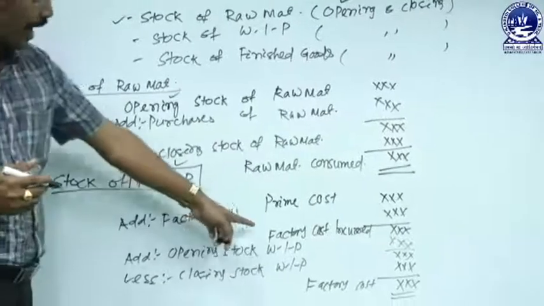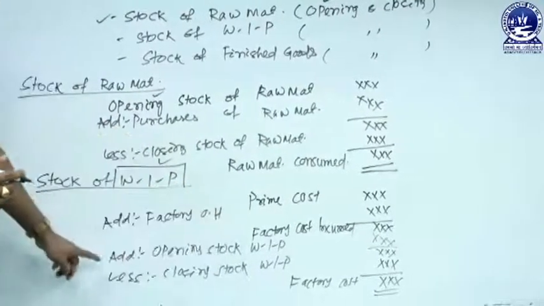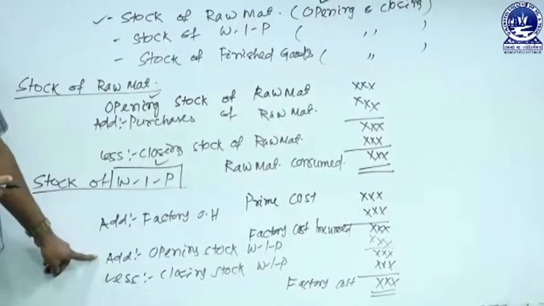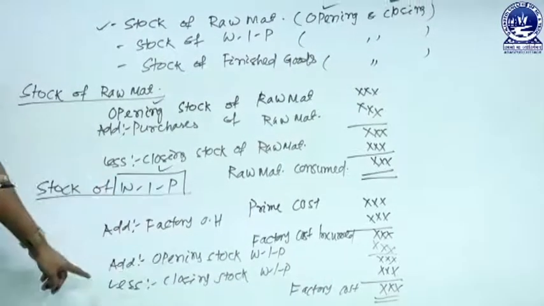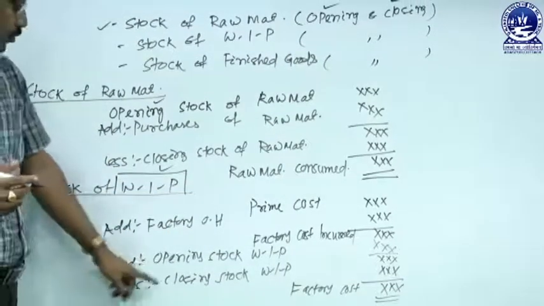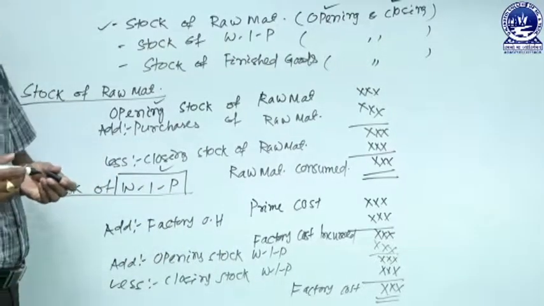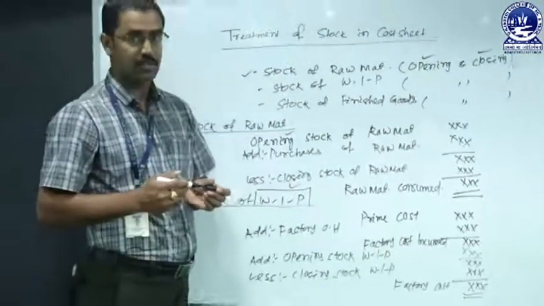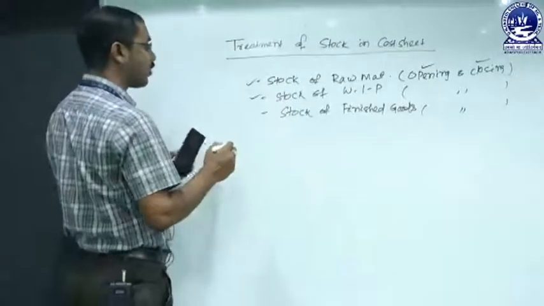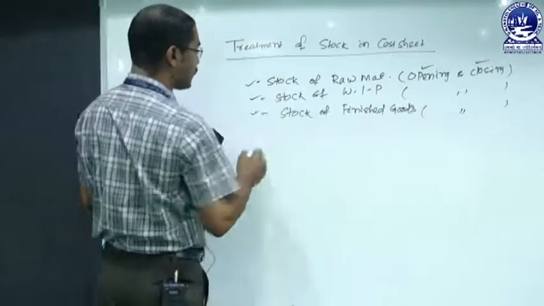That means when we arrive at the factory cost incurred, we must add to it the opening stock of work in progress. Then from that result, we must deduct the closing stock of work in progress. Then the value arrived at is factory cost. Stock of work in progress is now completed. The last part is the stock of finished goods.